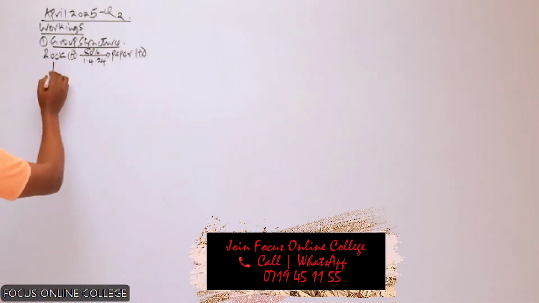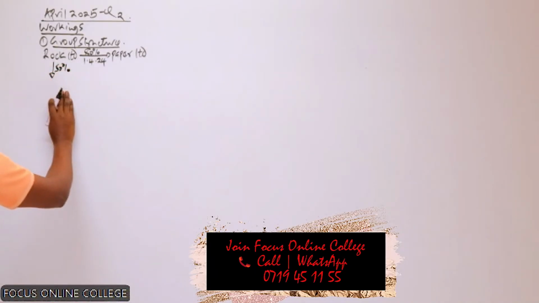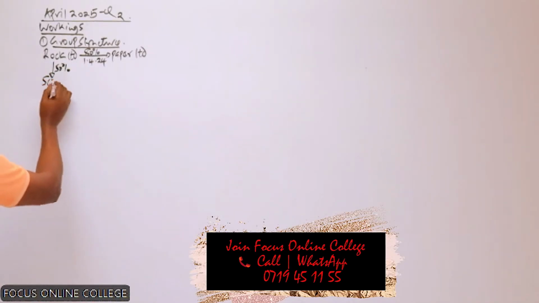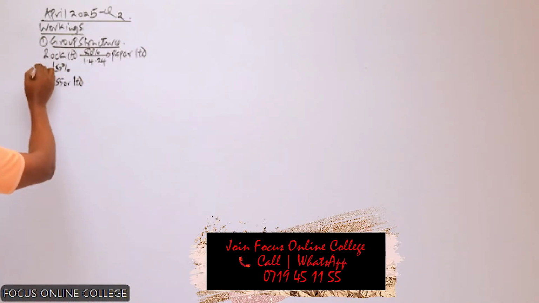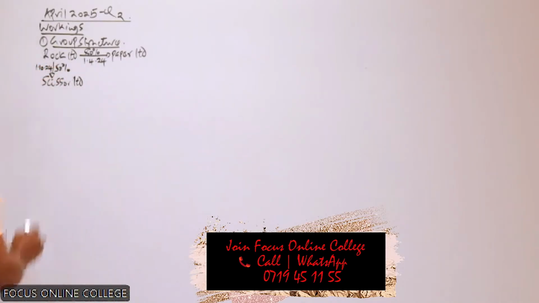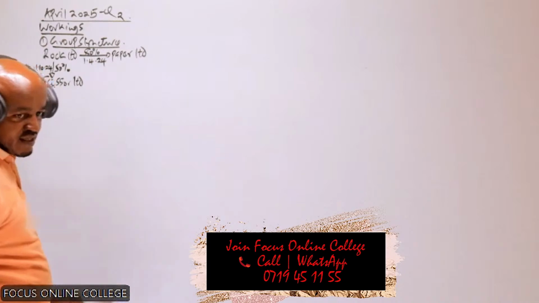So this company acquired 50% shareholding in Css Limited, on which date? 1st of October 2024.